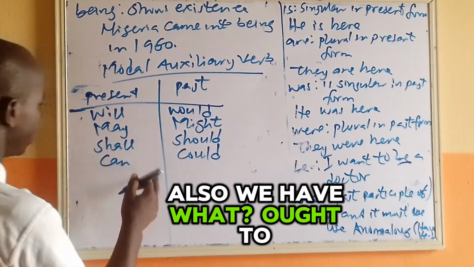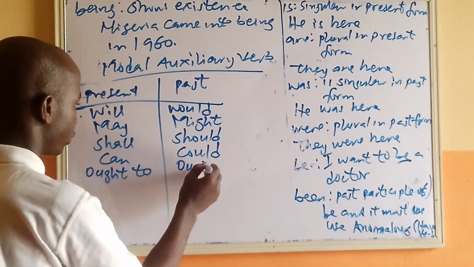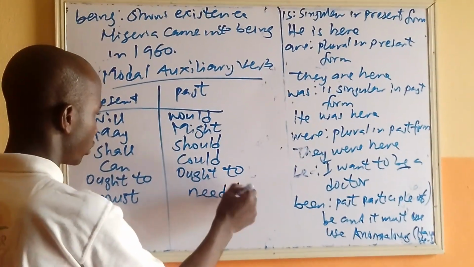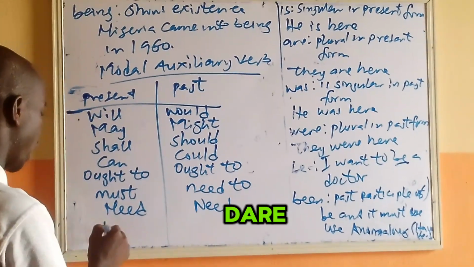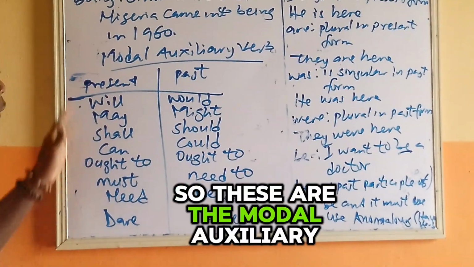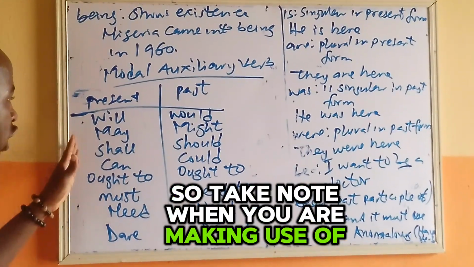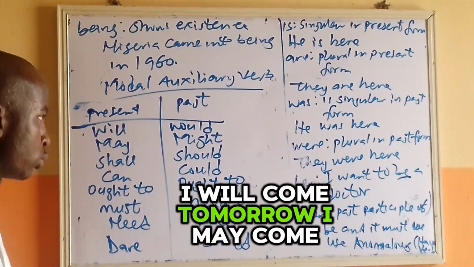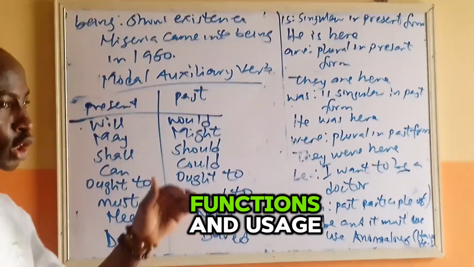Also we have ought to, must, need, dare, dared. So these are the modal auxiliary verbs that we have. So take note when you are making use of them. I will come tomorrow. I may come tomorrow. All of them have their functions and usage.